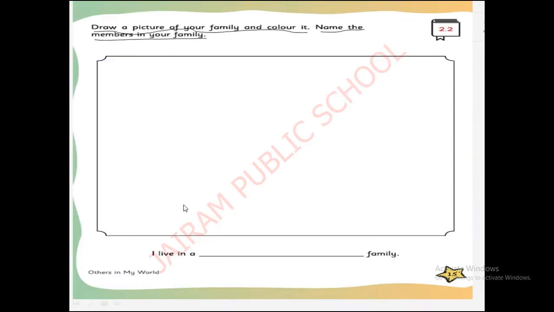Good. Now, here you have to draw a picture of your family and color it. You have to name the members, whether they are father, mother, uncle, brother, sister. You have to mark them. Okay. This is exercise 2.2. Then what family you live in, whether it's a nuclear family or a joint family, you have to write here. I live in a dash family, you have to write. Okay? Good. Next page.